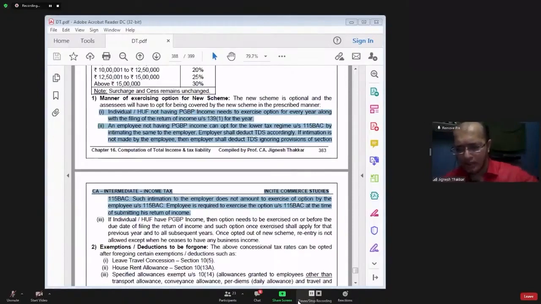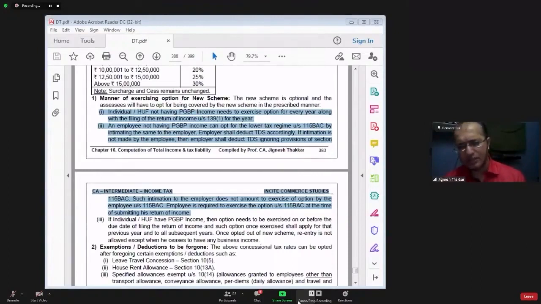I'll repeat. Dikshit, I'll repeat for you. Listen to me carefully. What Deva madam is saying is, in the previous year, your employer will start deducting TDS from your salary income. He has to calculate the tax liability, divide it by 12, and equally deduct TDS from your salary income.